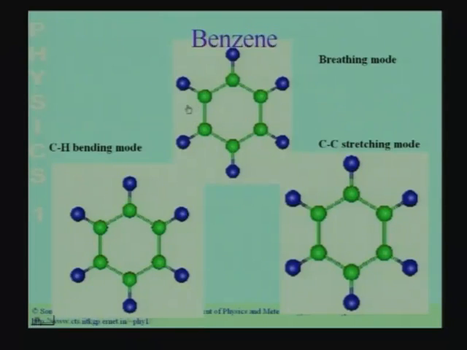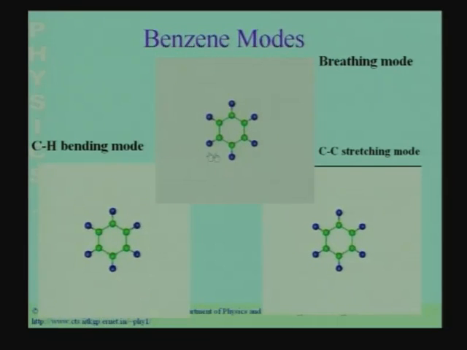So, let me show you the different normal modes of the benzene molecule. Here, this shows you the breathing mode of the benzene molecule. In this breathing mode, the whole molecule expands and contracts. It is as if the molecule is breathing. You can see the expansion and contraction of the benzene molecule here. Each bond gets elongated and then shortened simultaneously. They are all in phase.